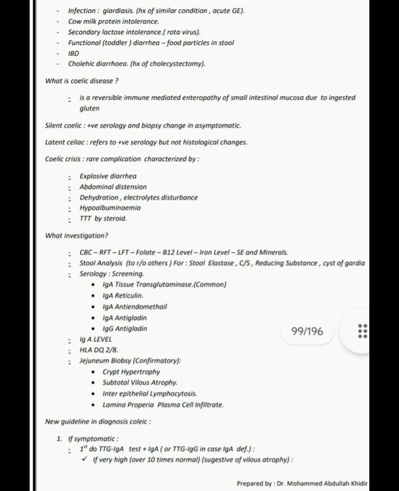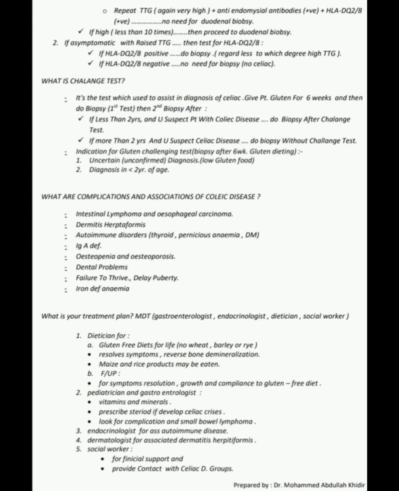New guidelines in diagnosis of celiac disease. Number 1, if symptomatic, we first do TTG immunoglobulin A test plus immunoglobulin A, or TTG immunoglobulin G in case of immunoglobulin A deficiency. If very high, over 10 times normal, suggestive of villus atrophy. If TTG is again very high, plus anti-endomysial antibodies positive and HLA DQ2/DQ8 positive, no need for duodenal biopsy. If high, less than 10 times normal, then proceed to duodenal biopsy.